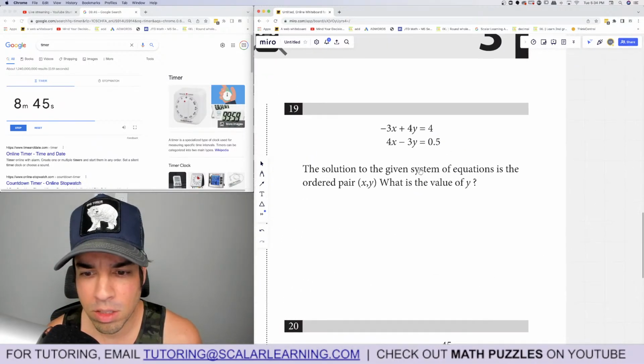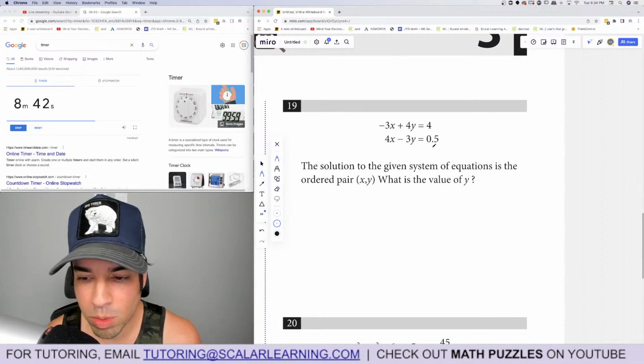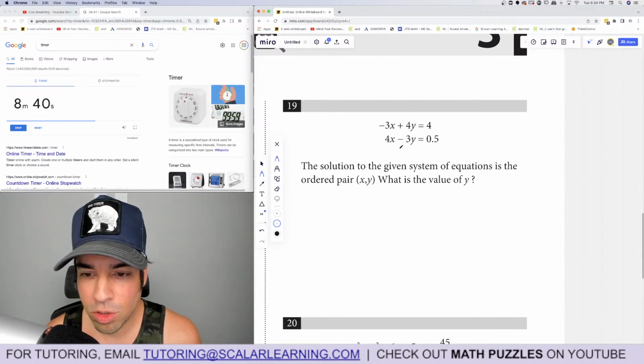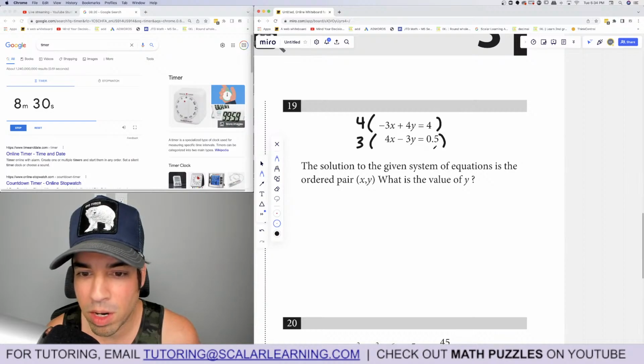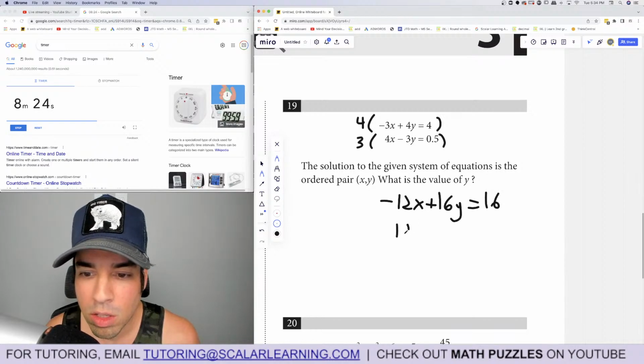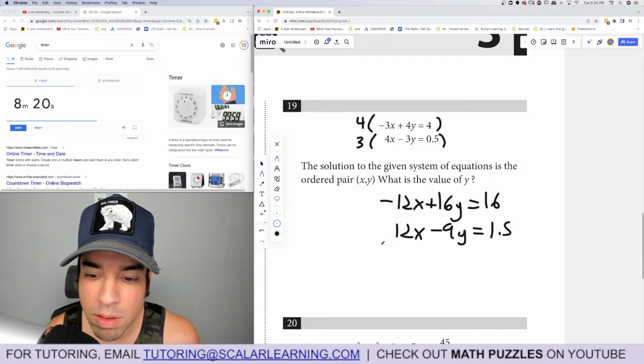Number 19, the solution to the given system of equations is the ordered pair (x, y). What is the value of y? All right, let's use elimination, I think. That's my favorite one. We want y, so let's eliminate the x's. I'll multiply the top one by 4, and I'll multiply the bottom one by 3. So we got negative 12x plus 16y equals 16. On the bottom, we got 12x minus 9y equals 1.5.